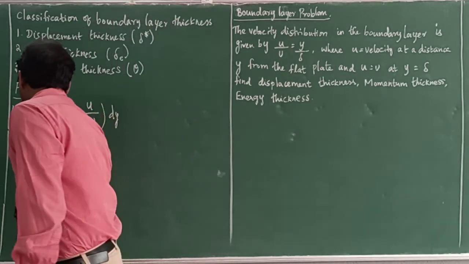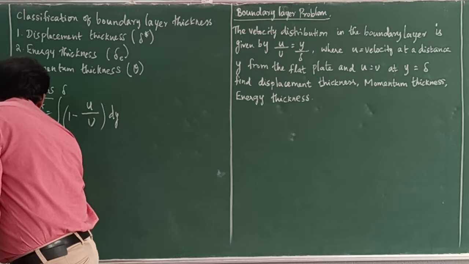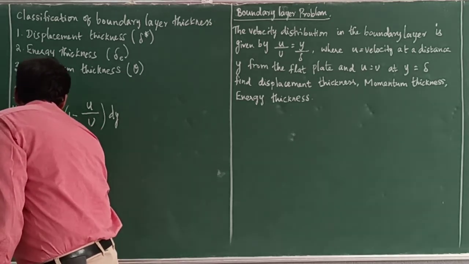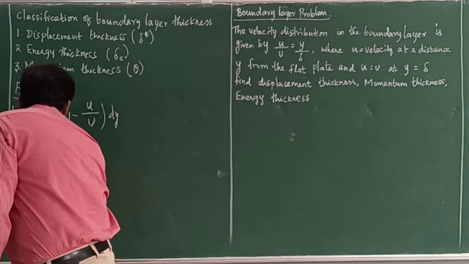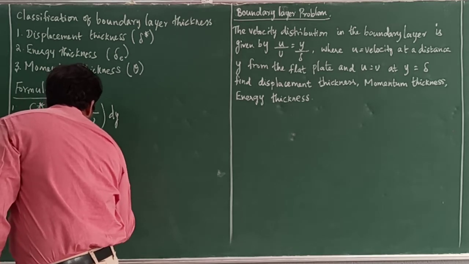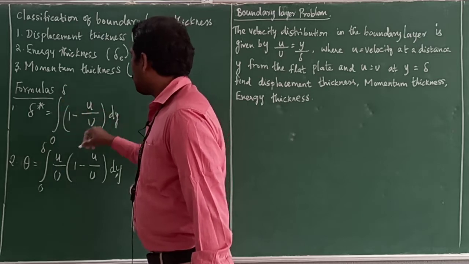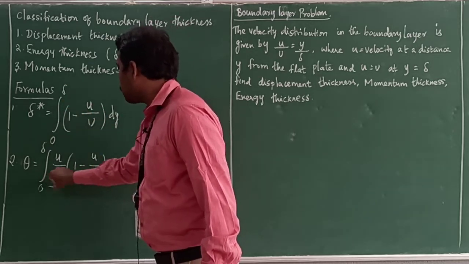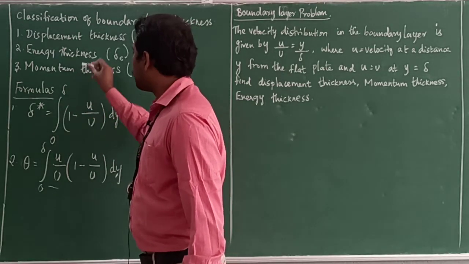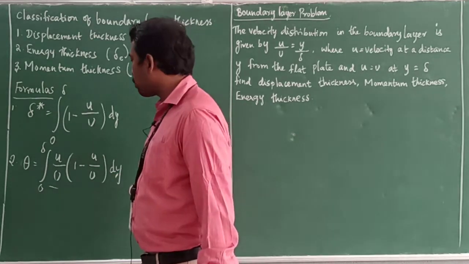And second formula is momentum thickness, denoted by theta. The formula is integral over 0 to delta of u by U into 1 minus u by U dy. Comparing this, all the terms are same except u by U. For finding displacement thickness or momentum thickness, we can compare and easily remember the formulas.